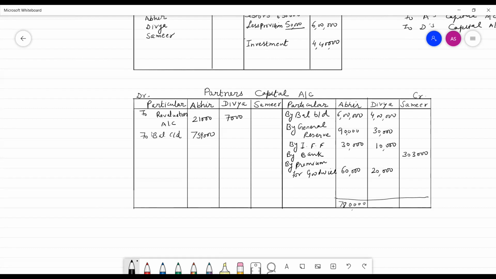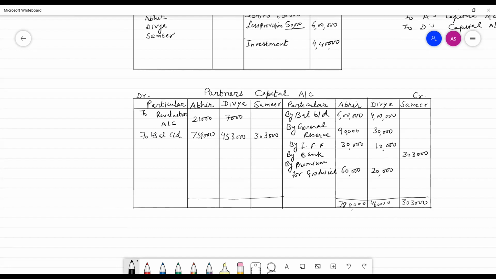And in Divya's capital account, we have the total of 4,60,000. And then we reduce 7,000. Then the balance would be 4,53,000. And Sameer's balance is 3,03,000 in Sameer's capital account.